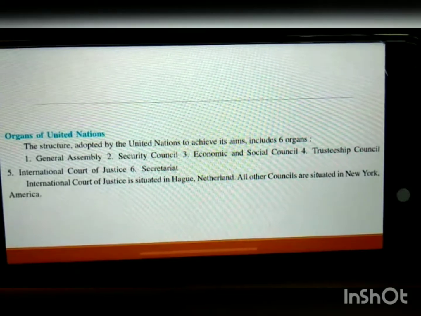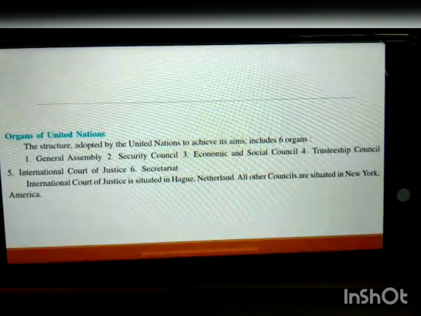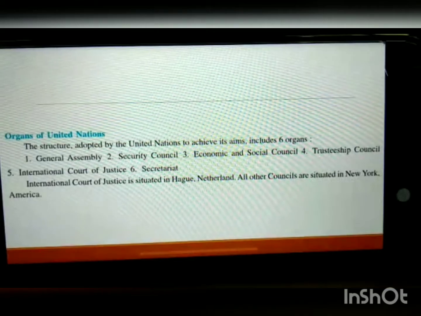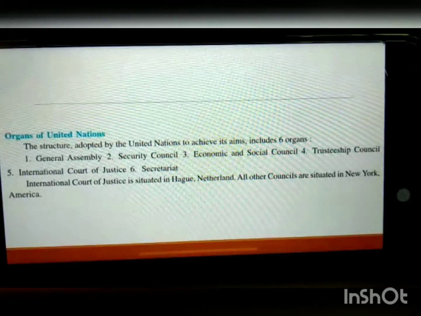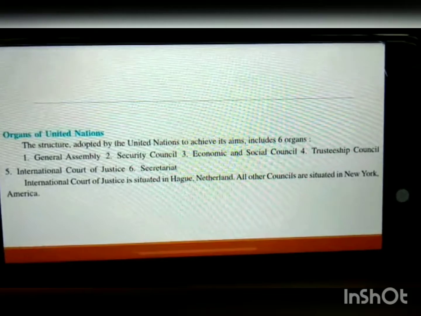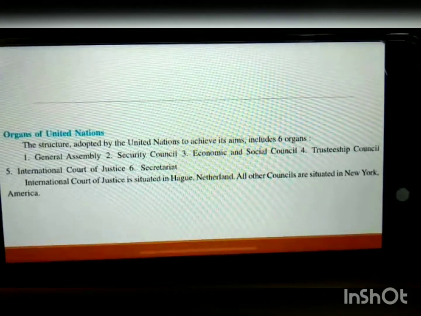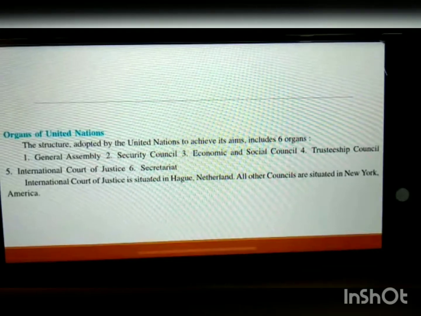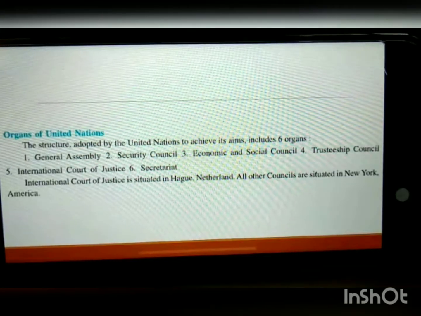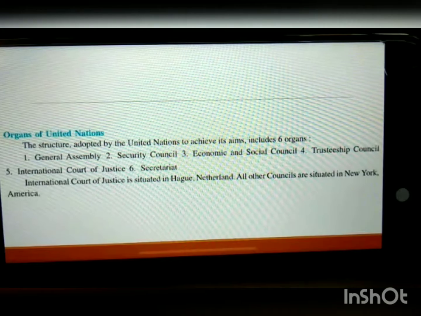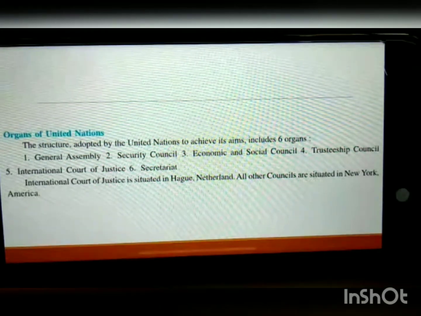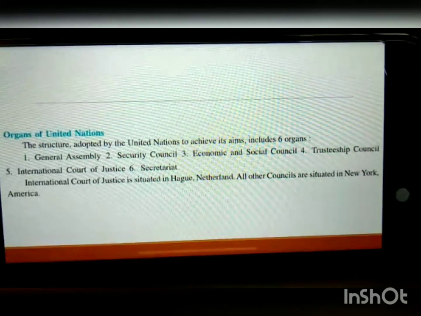In the last part, we discussed the effects of World War II and the United Nations. In this part, we will discuss the United Nations' functioning and structures. So we discussed that there are 6 structures of the United Nations body, and of these, the International Court of Justice is situated at Hague, Netherlands, and all the other councils are situated in New York, America.